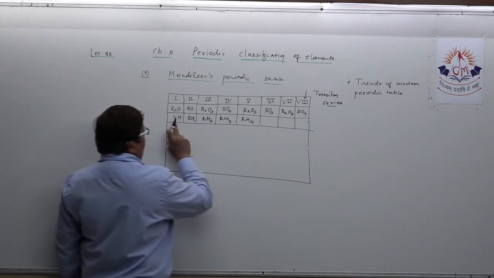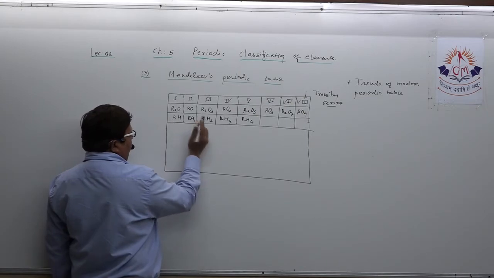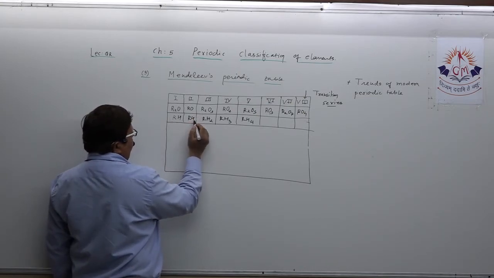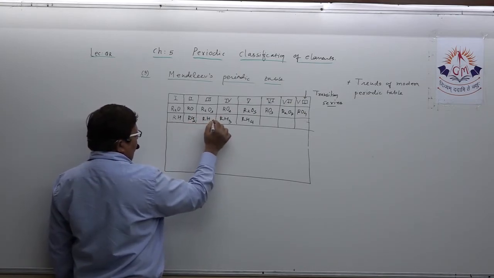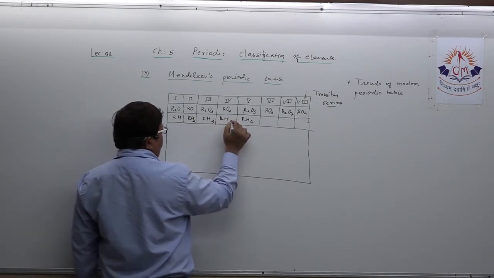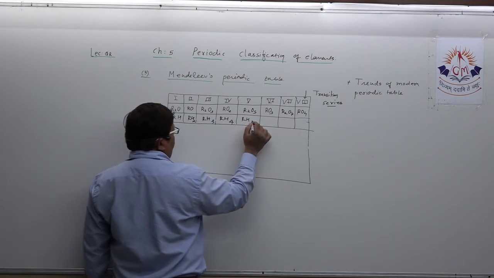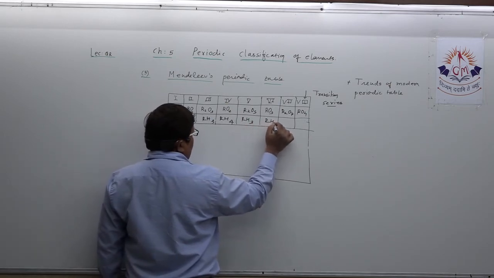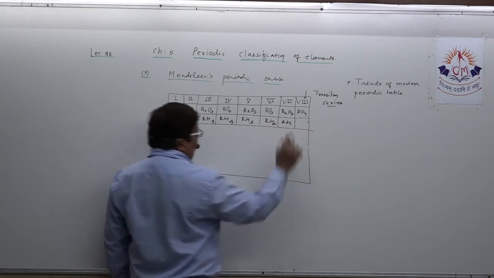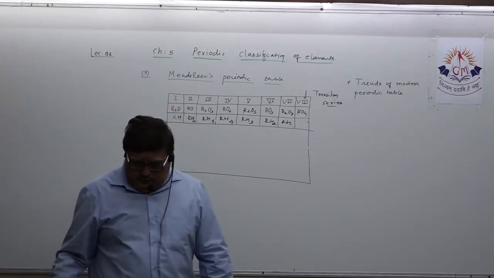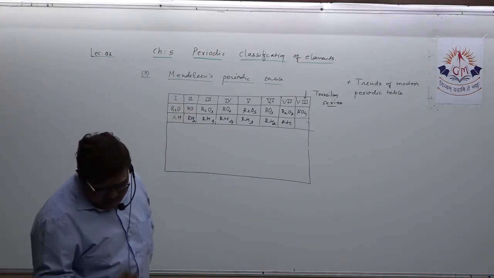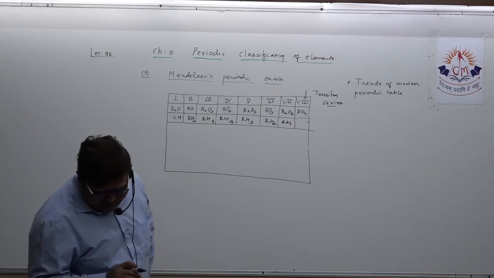RH1 first, then RH2, then RH3, then RH4. Again, go on in descending order: RH3, RH2, and RH1. Is it clear in your mind? Okay. RH, RH2, RH3, RH3.